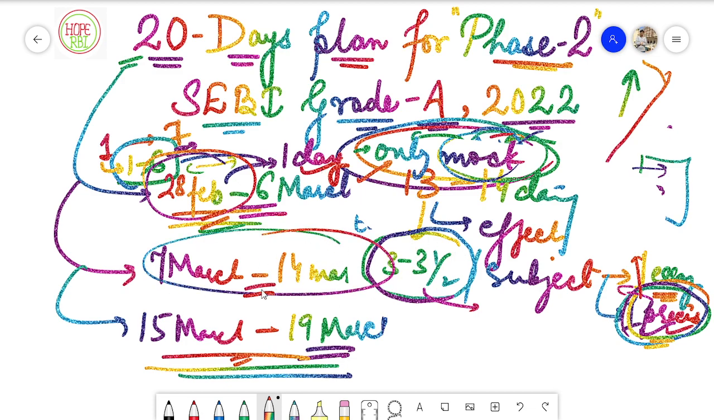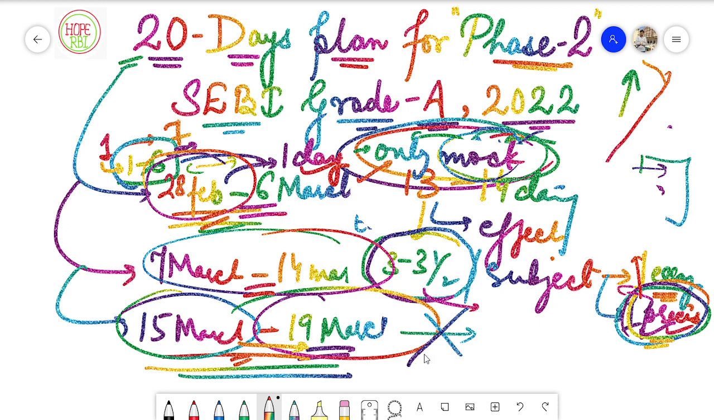And talking about the last 4 to 5 days, that is 15th March to 19th March, you should not attempt any mocks in this period. You only have to revise. You have to revise everything that you have studied in these previous days.